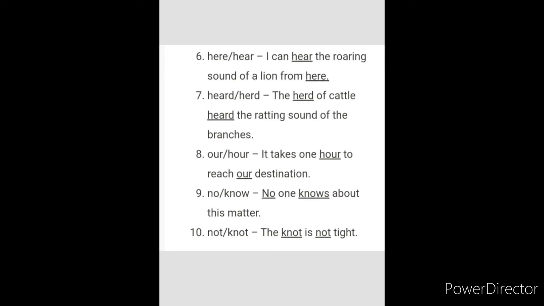Heard, herd. The herd of cattle heard the rattling sound of the branches. Hard. It takes 1 hour to reach our destination. No, know. No one knows about this matter. Not, knot. The knot is not tight.